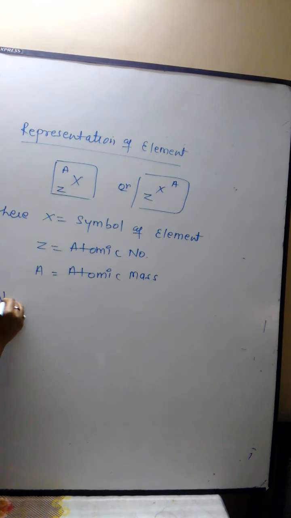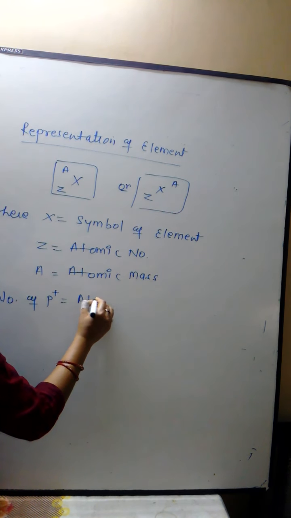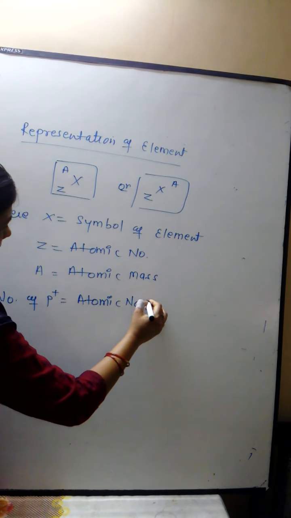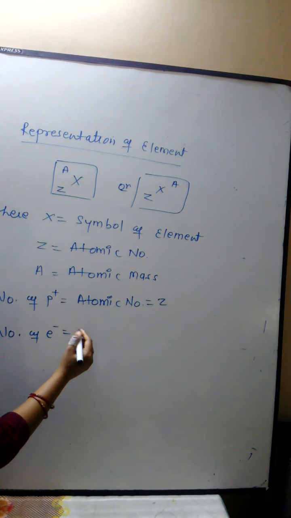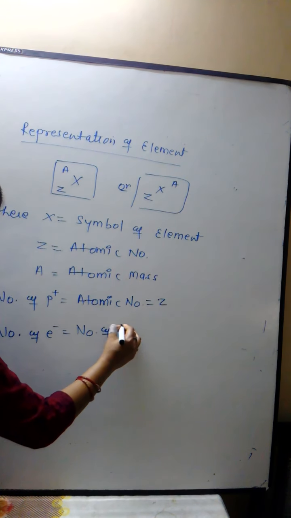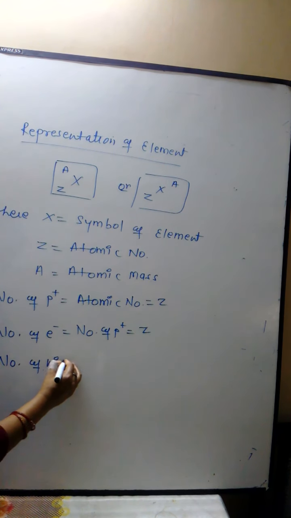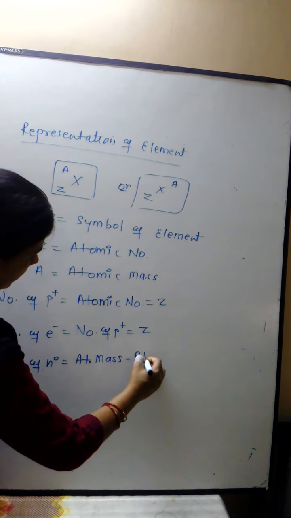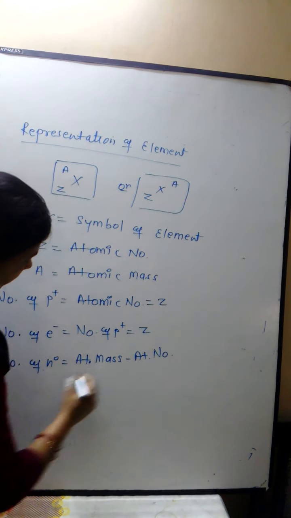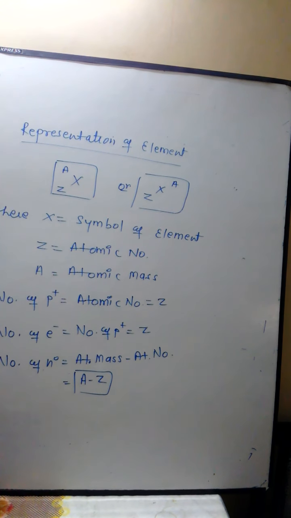After this we calculate the number of protons. Number of protons equals the atomic number, meaning Z, and number of electrons equals number of protons, which equals Z. And third we calculate the number of neutrons. Number of neutrons is atomic mass minus atomic number, meaning A minus Z. It is the simplest representation of any element in the periodic table.